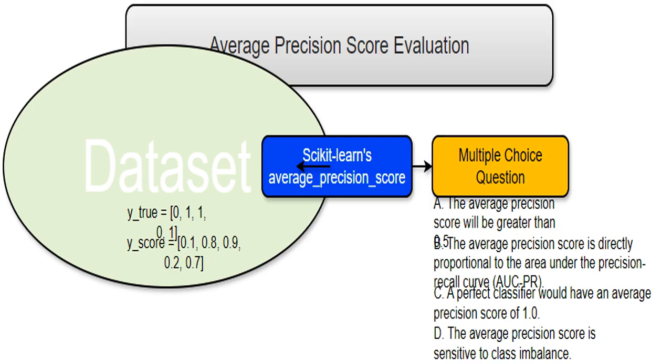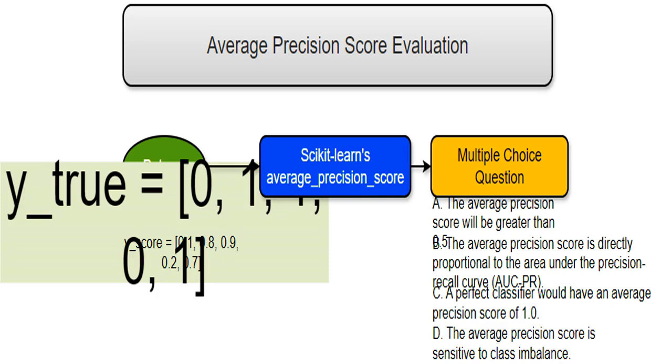This shows the actual class labels for 5 data points. 0 represents the negative class, and 1 represents the positive class. I see that there are 3 positive and 2 negative examples. These are the predicted probabilities that each data point belongs to the positive class, output by a binary classification model. For instance, the model predicts a 0.8 probability that the second data point belongs to the positive class.